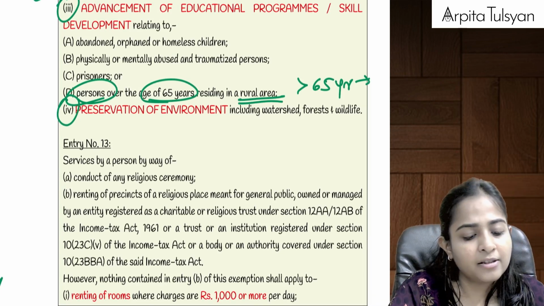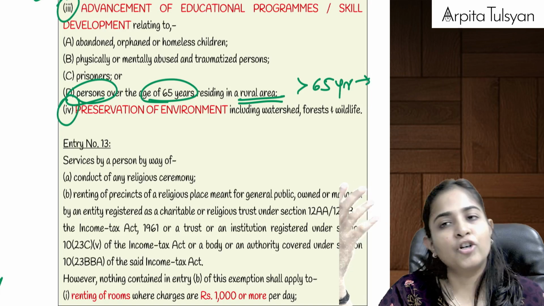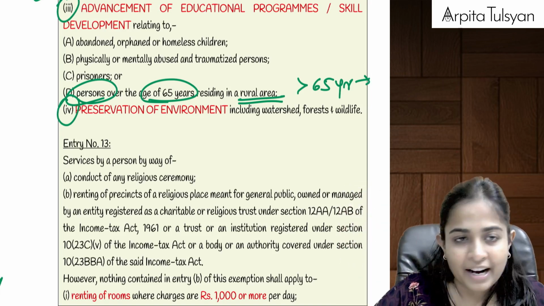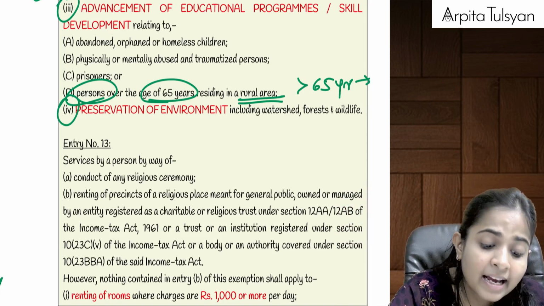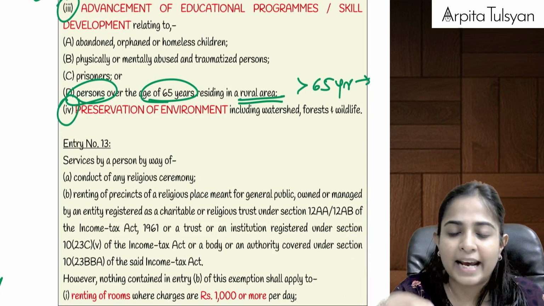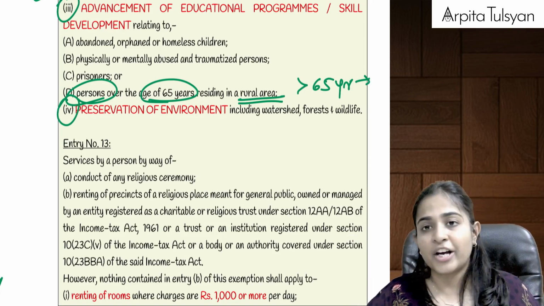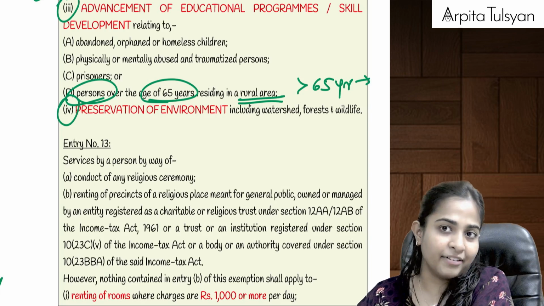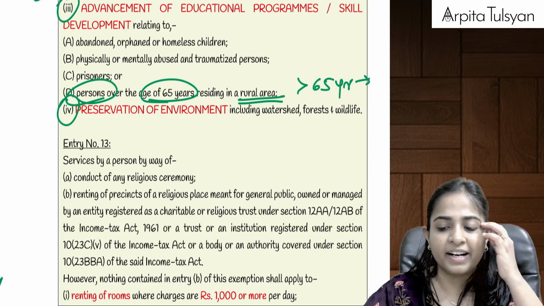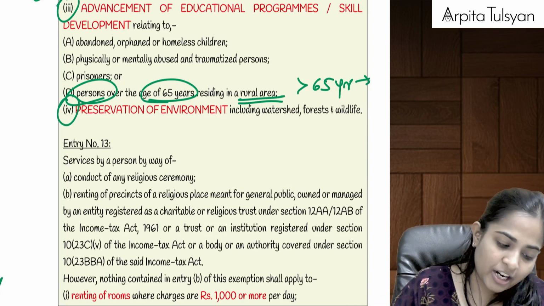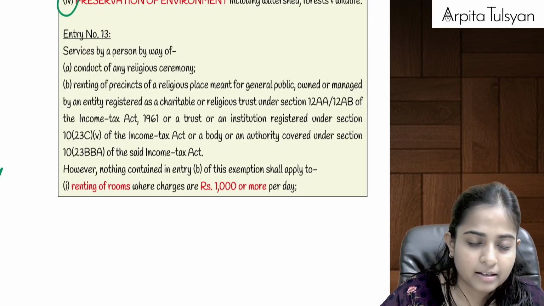And the last one is the charitable trust or institution is doing some charitable activity in relation to preservation of our environment, like watersheds, forest, wildlife, etc. We are doing some activity which is leading to preservation of our environment. So even that will be considered as a specific charitable activity, and on this charitable activity also GST is going to be totally exempted, because they have specifically notified that in the exemption notification. I hope I am very, very clear. Yes, this was one particular entry under your charitable trust.